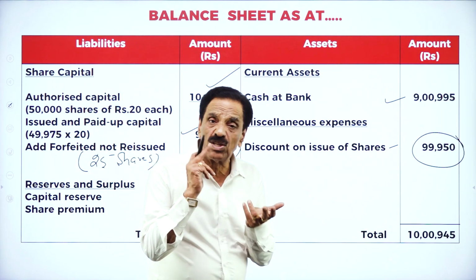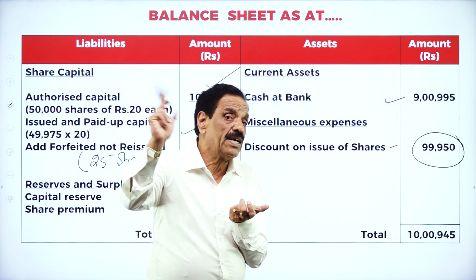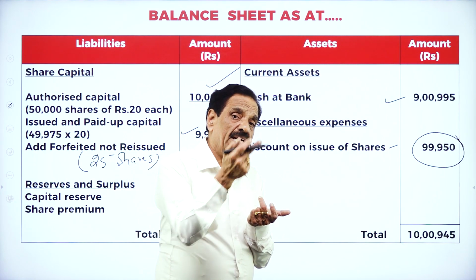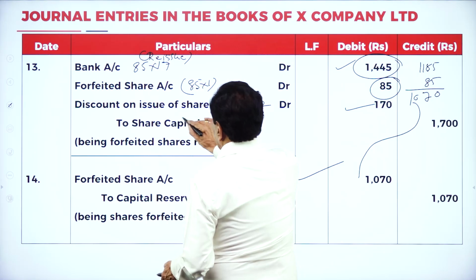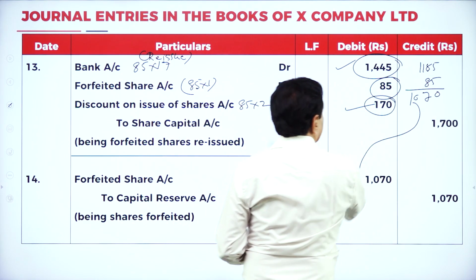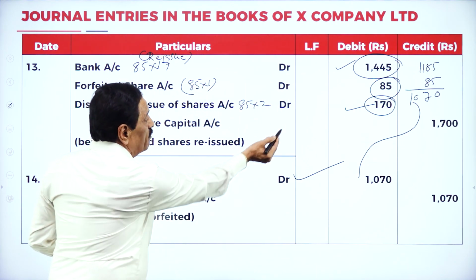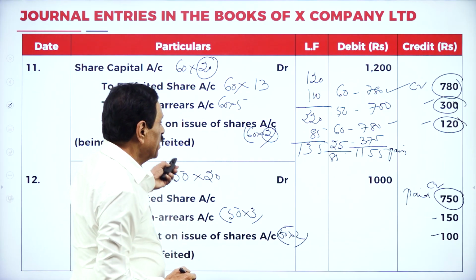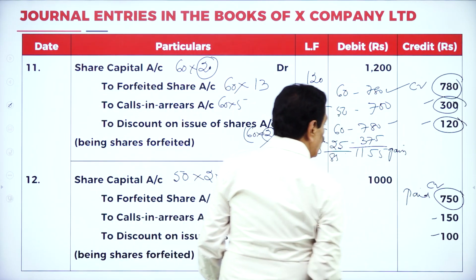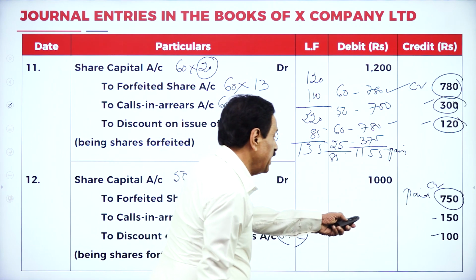This discount: 1 lakh debit side, 2 entries credit side, 1 more debit entry will come. Once again, if you want, I can show you. Here, discount of 170 is there. You must be careful. Which side is it? Debit side. Now, if you come back, discount on the credit side is how much? 120. Here, credit side is 100.